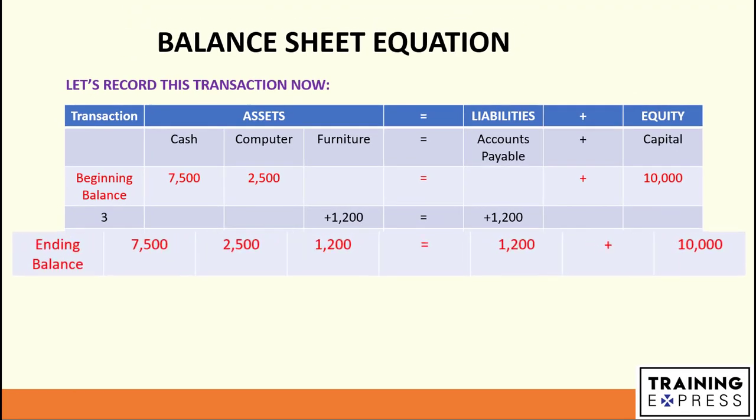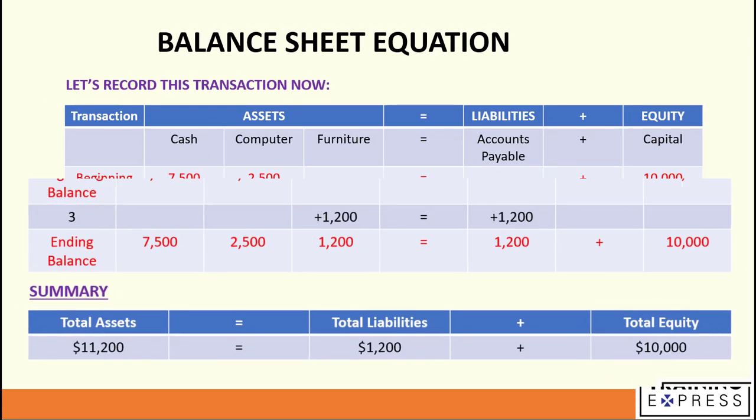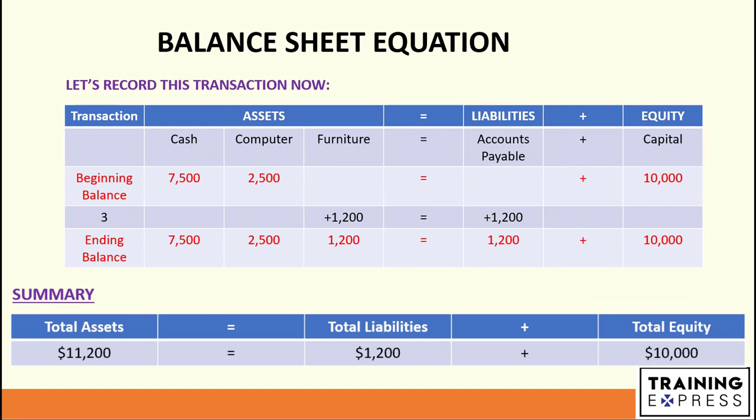So the ending balance here, cash is $7,500, computer $2,500, furniture $1,200, accounts payable $1,200, and capital $10,000. Now let's look at the summary so far. Total assets we have $11,200, total liabilities $1,200, and total equity